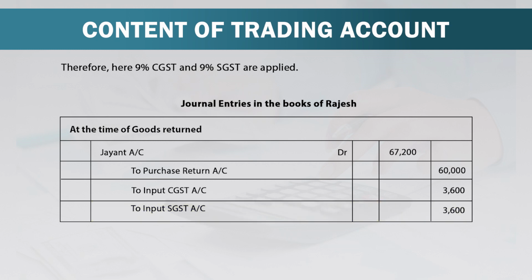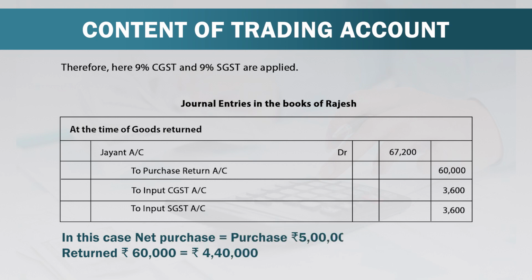Once we have debited it and now we are crediting it, so we are cancelling the effect of rupees 3,600 and 3,600 respectively for CGST and SGST. In this case, net purchases is equal to purchases we have of rupees 5 lakh less we have returned the purchase of 60,000. So rupees 4,40,000 is our net purchase and it will be disclosed on the debit side of trading account.